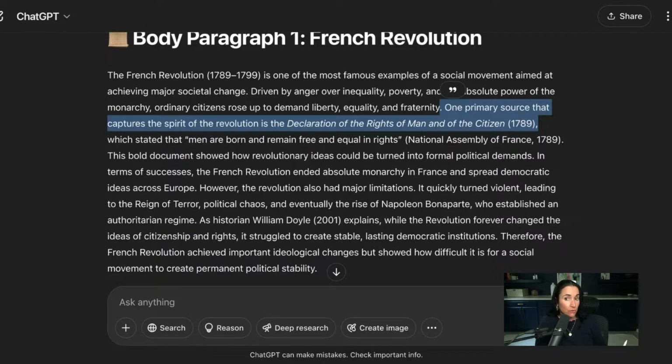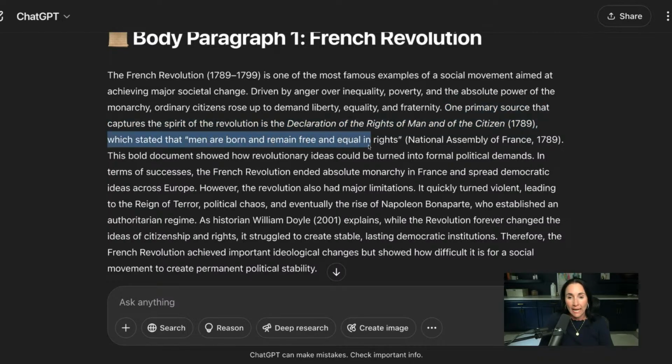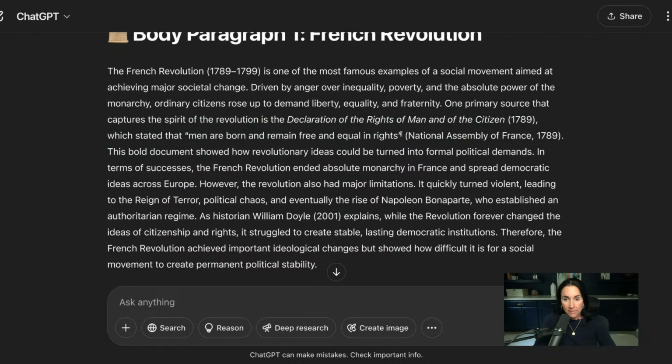It could be pictures of the actual thing that's happening. That's a primary source document. Anne Frank's diary during the Holocaust is a primary source document, okay? And for the French Revolution, ChatGPT gave me this sort of document here, and ChatGPT even said one primary source that captures the spirit of the revolution is this thing here written in 1789, which stated that men are born and remain free and equal in rights. So it also took a little snippet of that. And we can see here is the citation. Again, don't worry about that right there.